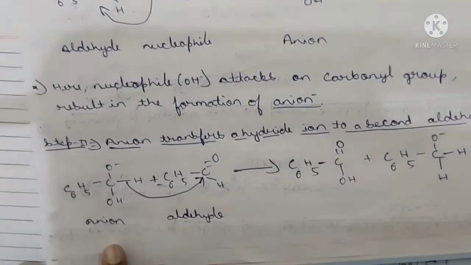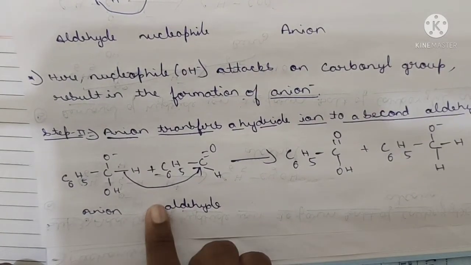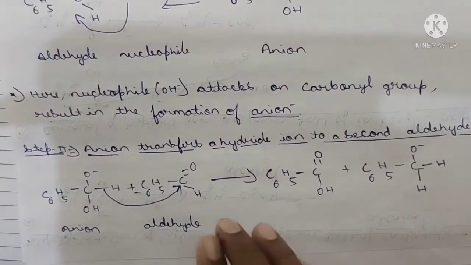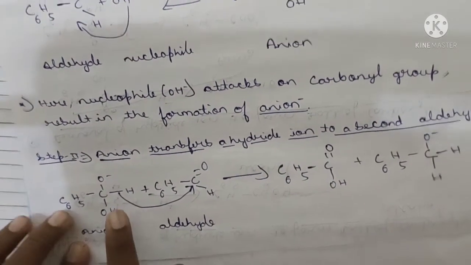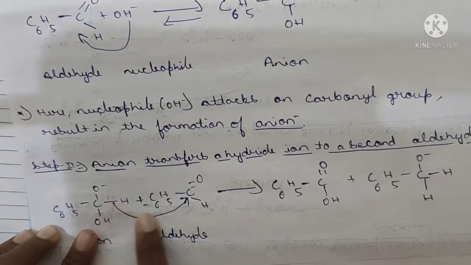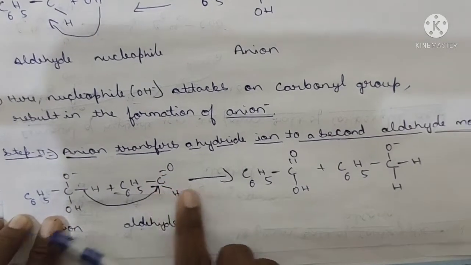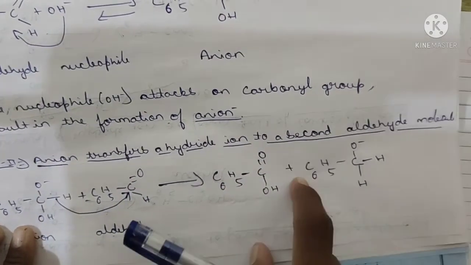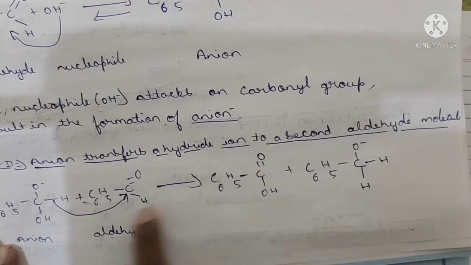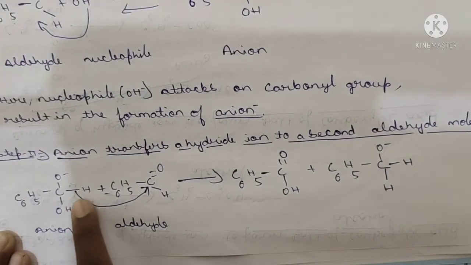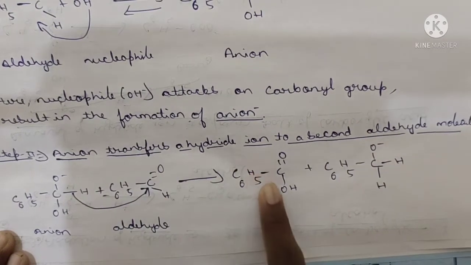Now the second aldehyde molecule: what does it do? Here the anion transfers a hydride to the second aldehyde. This is the anion. This hydride H will transfer to the second aldehyde to form the product. See which product is formed? It is an intermediate. Now these hydrides will move towards another aldehyde. See, you got this product.